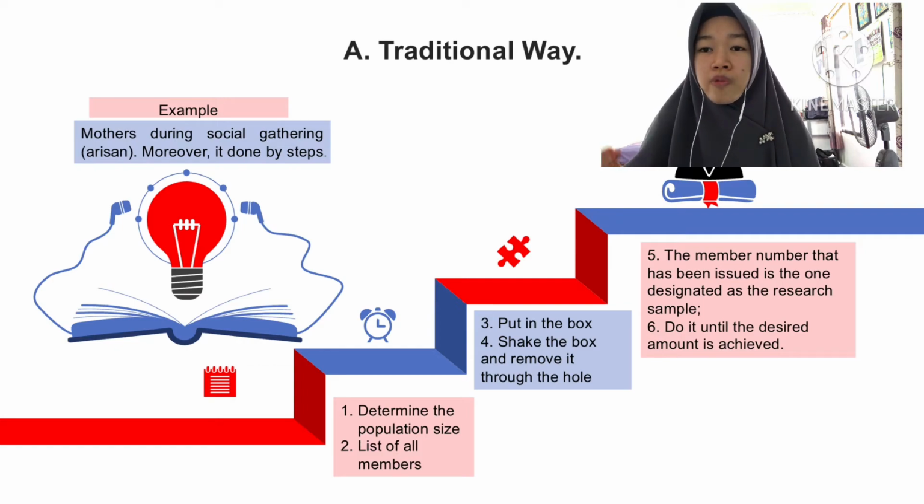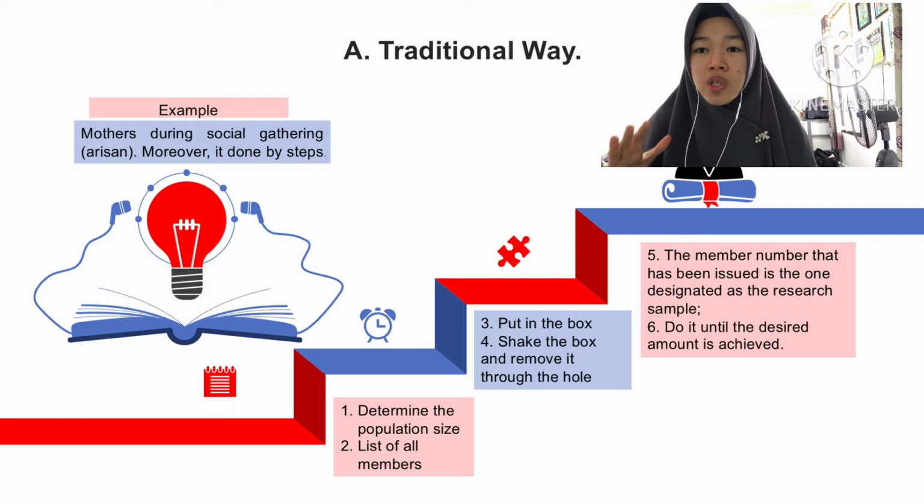But before we go further into the steps, I want you to imagine when we look at our mom doing arisan. The first step is to determine the population size, then list all the members and put them in a box, or in Indonesia sometimes using a glass, and shake the glass or box and remove a number through the hole. The number that has been issued is the one designated as the research sample, and do it until the desired amount is achieved.